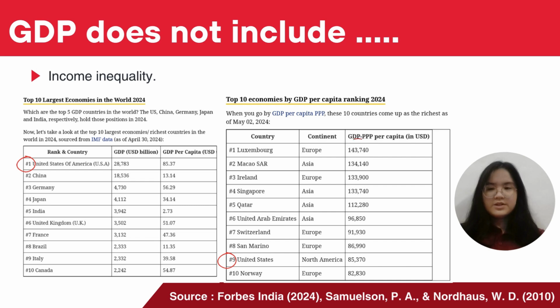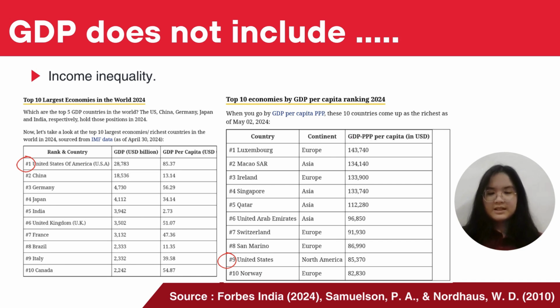Moreover, GDP does not show income inequality. Looking at the ranking by GDP for 2024, you can see that the US has the highest GDP on the list, and the US is still high in the ranking by GDP per capita, but not higher than Luxembourg. The reason Luxembourg does not appear on the other list is that it is a very small country and has a very small population compared to the US. GDP per capita is just nominal GDP divided by the number of people in the country. If GDP is growing, that does not mean that everybody in the country is richer.